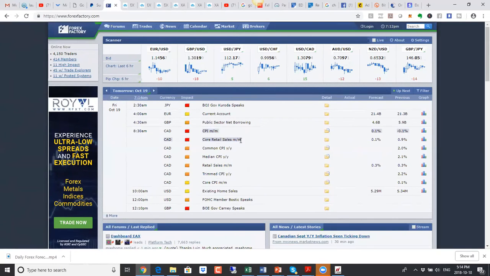So that has helped a bit. But the CPI numbers, like we talked about before, we had a few CPI numbers come out. CPI numbers are very important. And if we see a negative number come out, that will have a negative impact on Canadian dollar. And then we also have Bank of England, Governor Carney speaking during the New York session here. Let's go on to the charts here.